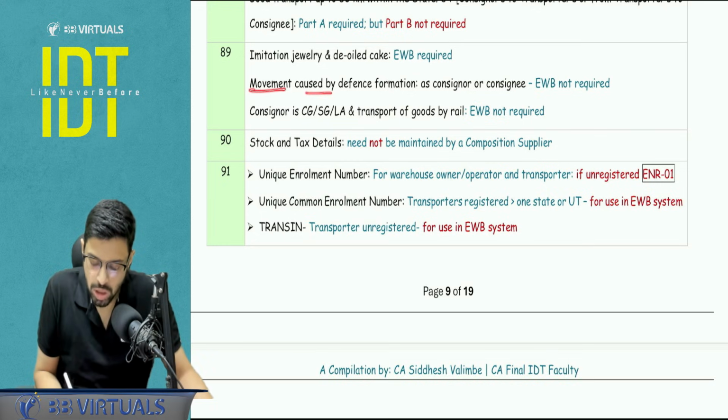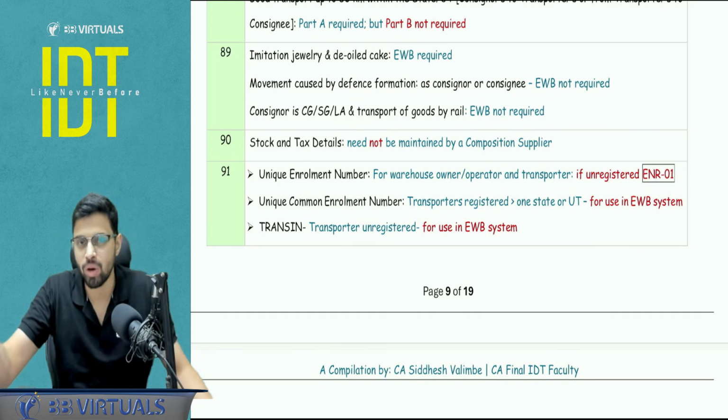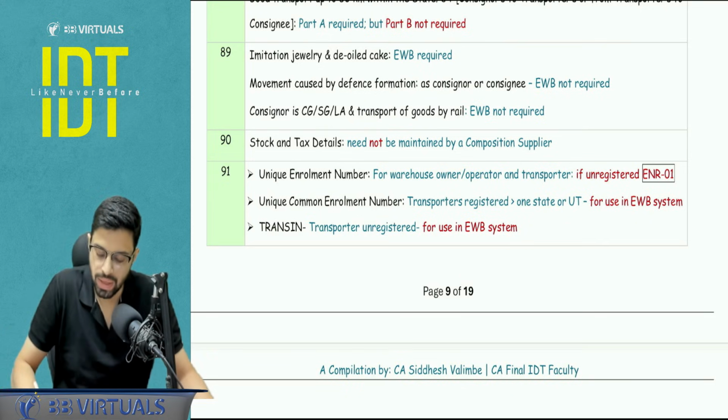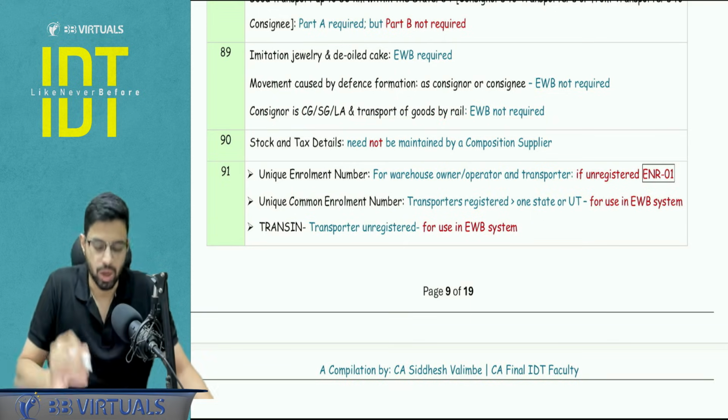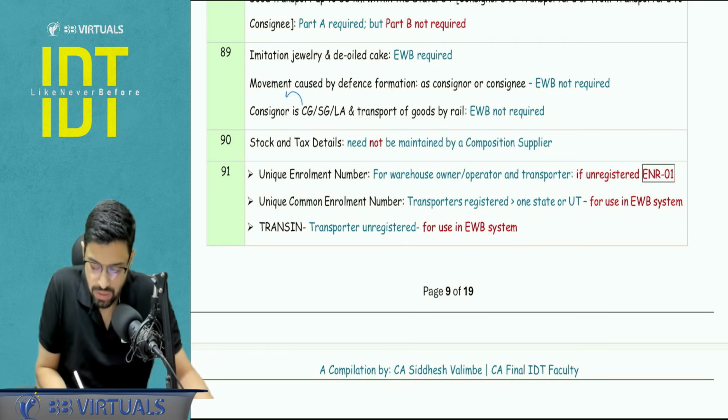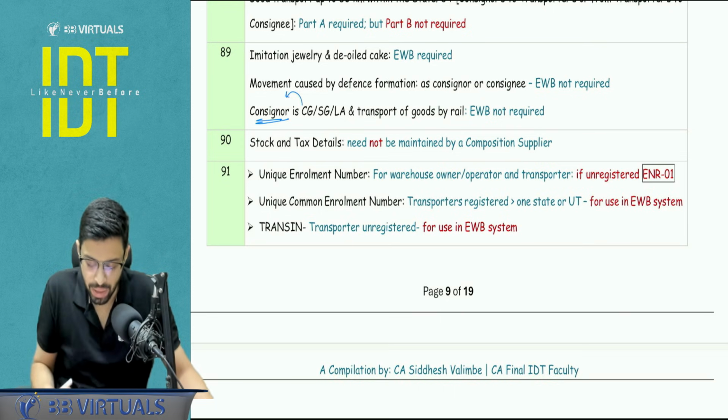If the movement is caused by defense formation, whether as a consignor or consignee, so basically it is sending or it is receiving, movement is caused by it, then in that case e-way bill is not required. If the consignor is government, any level, central, state or local authority, and the transport is happening by rail, then e-way bill is not required. So here it is not a consignee, specifically a consignor. Small point, MCQ can be made.